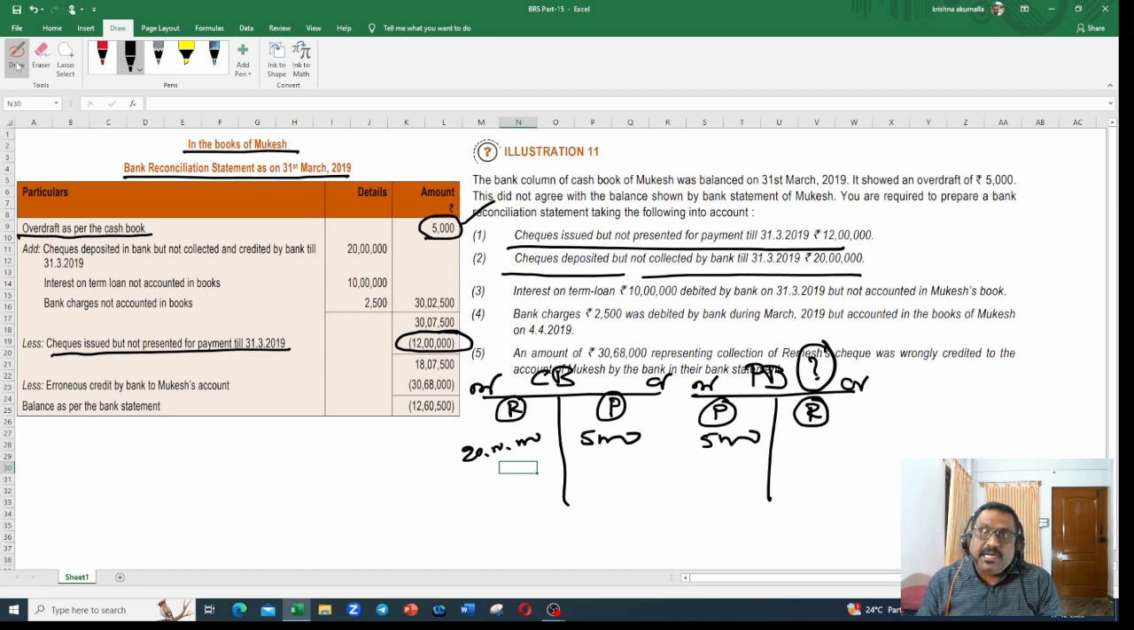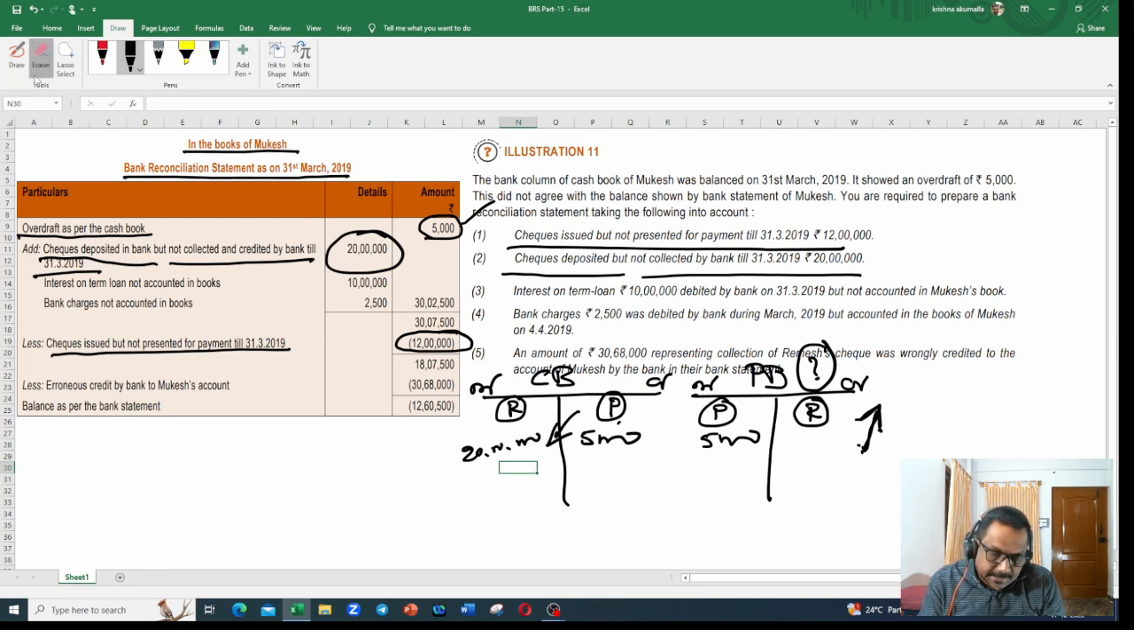But not collected by the bank. Since it is not collected by the bank, it wouldn't have been recorded in the passbook. So one debit, one credit. So balance will get reduced. But here balance got increased. Question mark, balance is increased. Since balance got increased, you need to add this amount. Add side, checks deposited in bank but not collected and credited by the bank till 31st March 2019. Simple. Are you clear? Right.